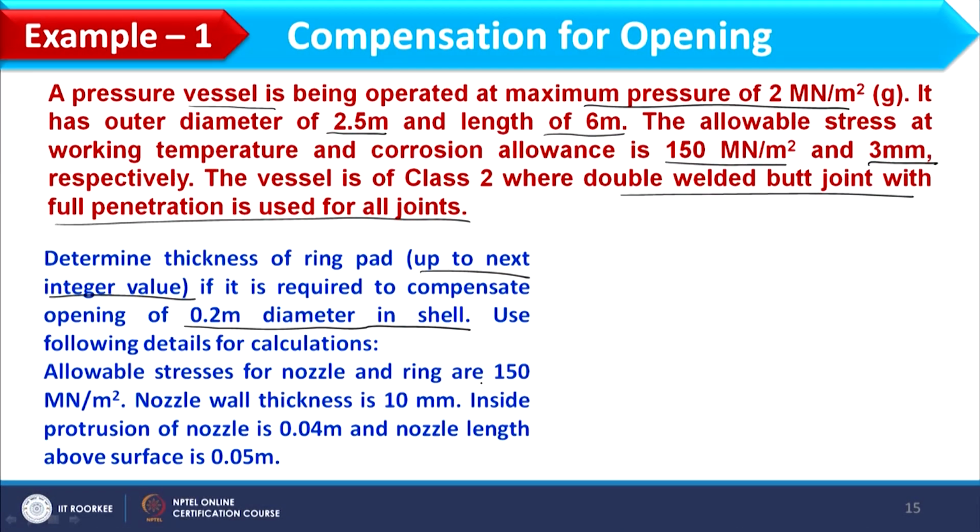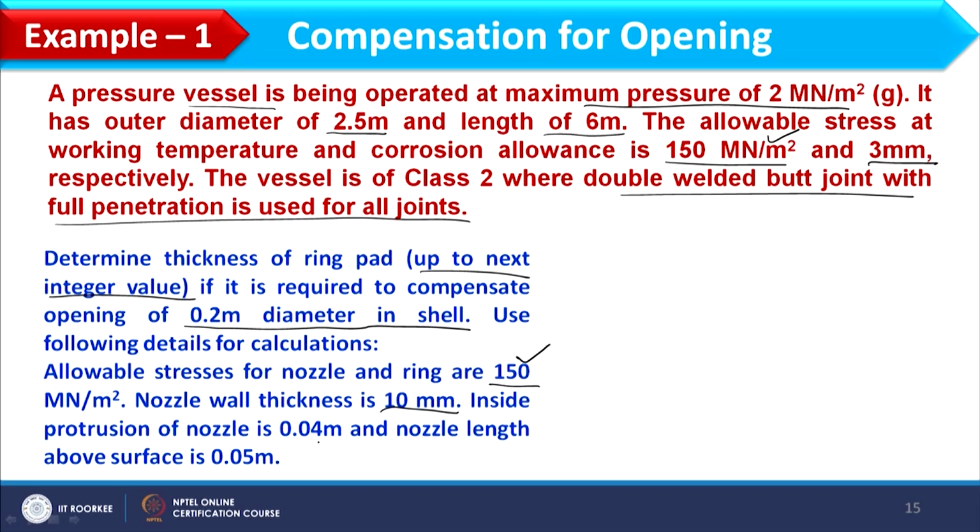For this calculation, the following values are given. Allowable stress of nozzle and ring are 150 meganewton per meter square. So here you see the allowable stress of nozzle and ring pad as well as that of shell is equal. Nozzle wall thickness is 10 mm, which is nothing but Tn, the standard thickness of nozzle.